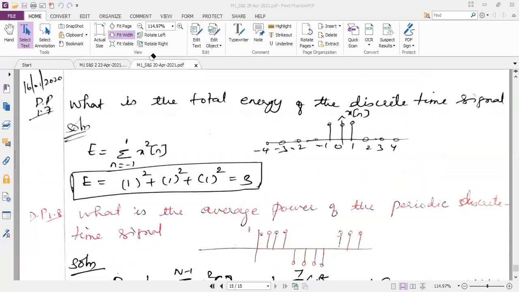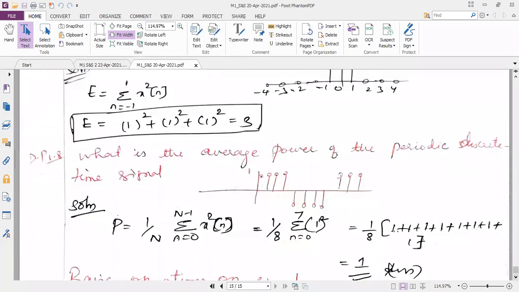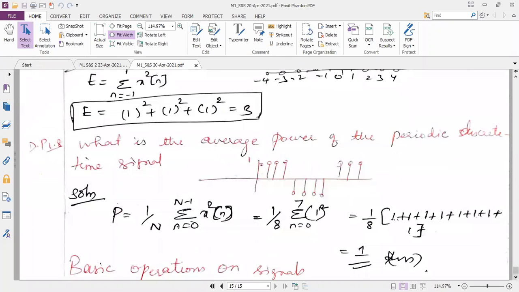So now the next problem is, we will see one sample problem for the average power in case of discrete time signal. If they do not mention it, you can easily guess you need to find only the power because it is periodically repeated. Power is applicable for the periodic signal, you know very well. Energy is applicable for the non-periodic signal.